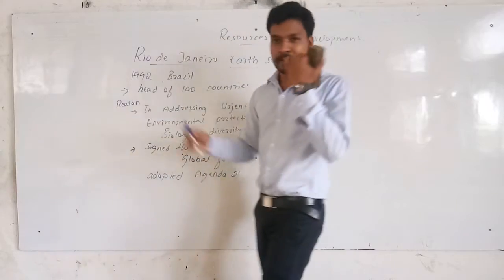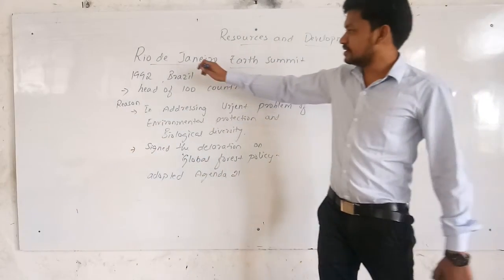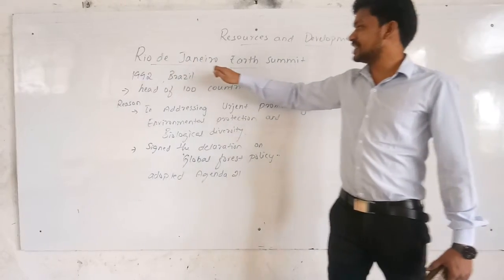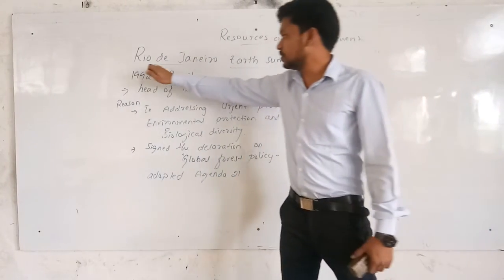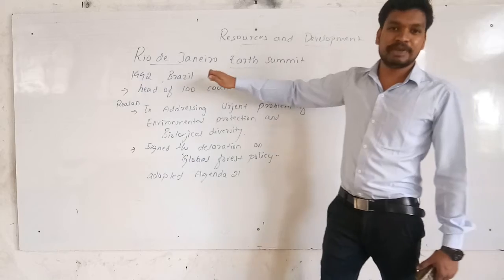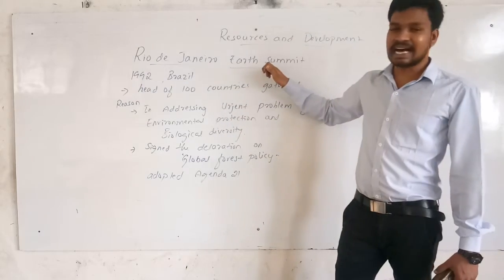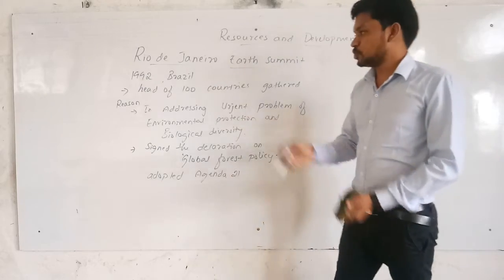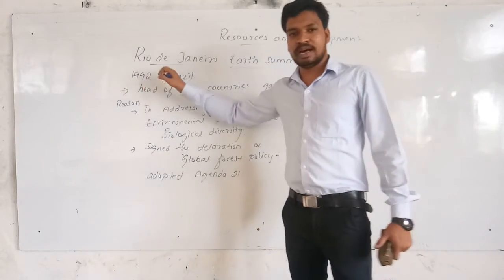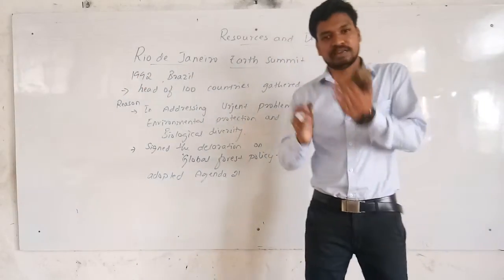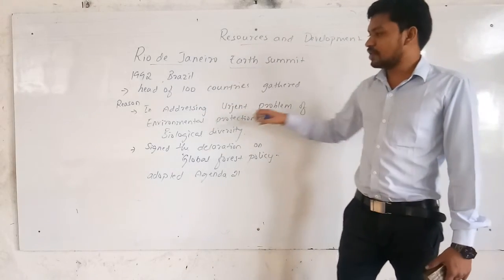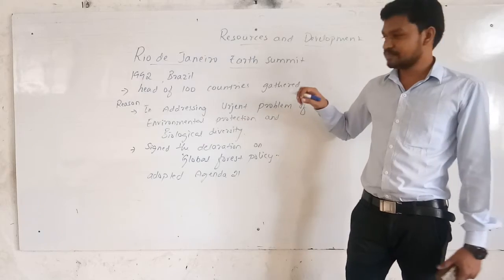This meeting took place in the city called Rio de Janeiro, which is in Brazil. This Earth Summit, the Earth meeting, took place in the year 1992 in Brazil.